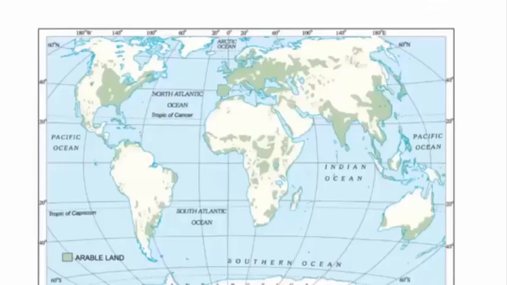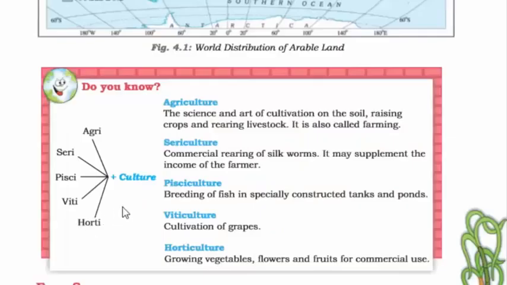If you look at this world map, it is a world distribution of arable land. The meaning of arable land is land which supports agriculture, which is fertile enough to grow crops. So in terms of primary activity, there are 5 types of culture. When I say culture, I mean the culture related to economic activity. So they are agriculture, sericulture, pisciculture, viticulture, and then horticulture.